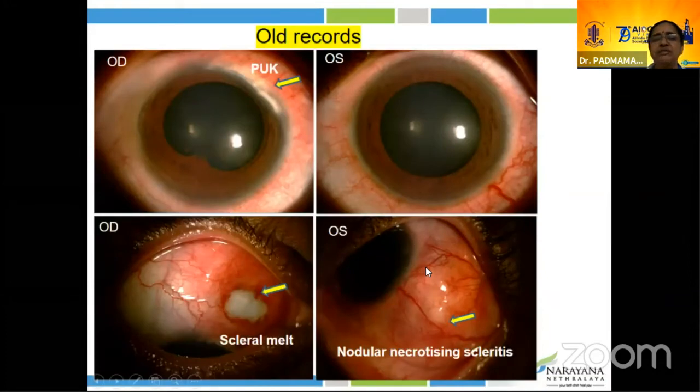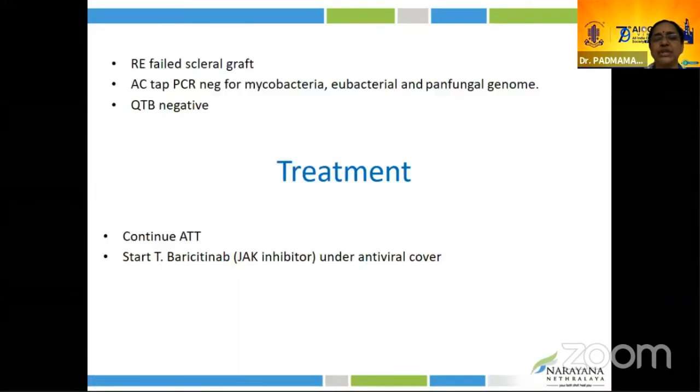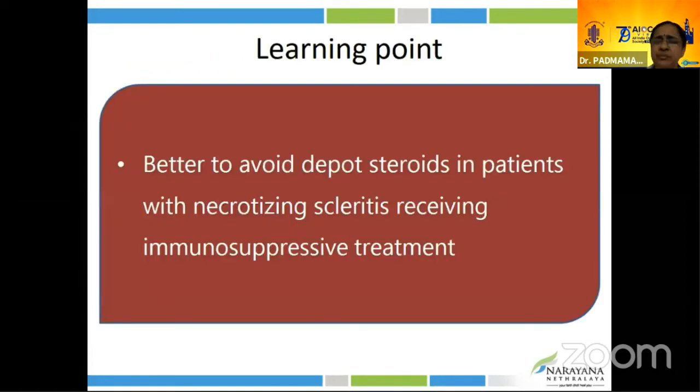At this moment, she received periocular posterior subtenon injections. The scleral patch graft failed. When we evaluated, she was negative for most of the organisms, so we advised the patient to continue ATT and systemic steroids, and we added the JAK kinase inhibitor baricitinib under cover of antiviral therapy. Subsequently, the patient is showing response to treatment. The learning point from this case: better to avoid depot injections in patients with scleritis.